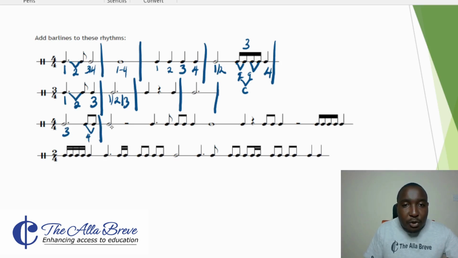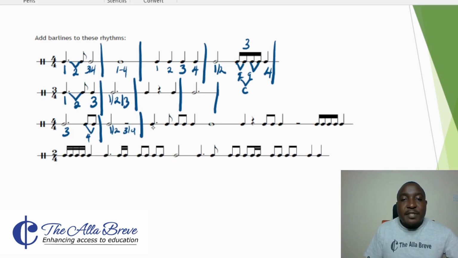Here we have 2 crochets, plus this is a minim rest, which means here we have 1 and 2. Then here we have 3 and 4. So we draw our line over there.